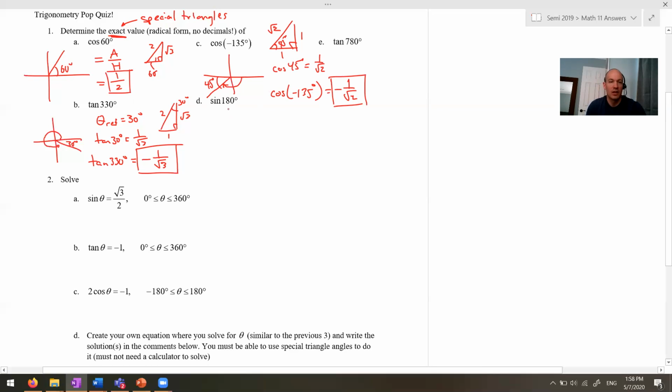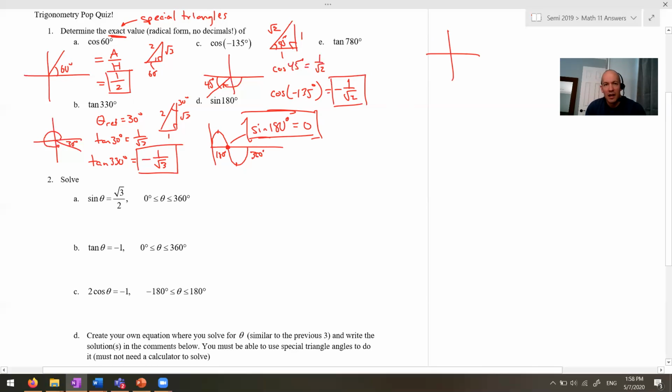Ta-da. Sine of 180. Okay, this is the one where you could draw it like this, and then you could lay flat your terminal arm there. But I actually would find this more useful, and this was from the trigonometry assignment, to draw the sine wave looking like this, where here's 360 and here's 180 right here. So what I can do is tell that sine of 180 is just equal to 0. And I can do it right away without having to do any adjacent, hypotenuse, opposite kind of business. So that's the use of those graphs. They're not very handy for figuring out something like sine of 45, but they're great for 180, 360, 90s all the way up here, 270s all the way down there.